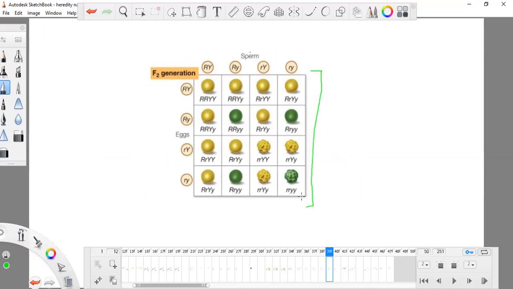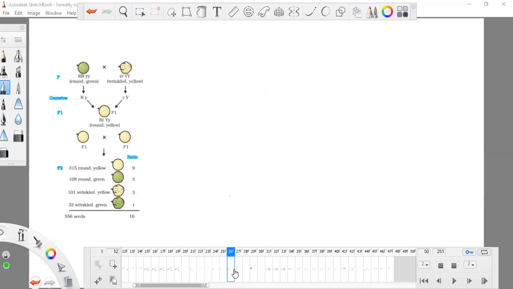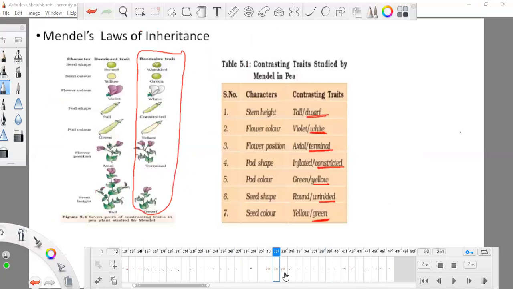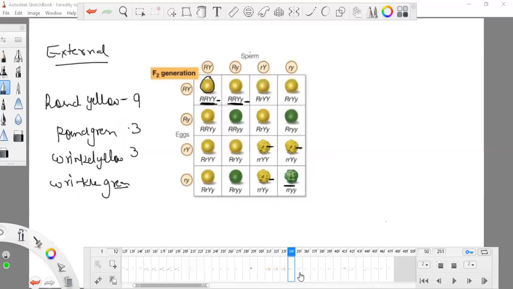We are having 4 different types of varieties. What are the 4 different types we are getting? Round yellow, round green, wrinkled yellow, and wrinkled green.